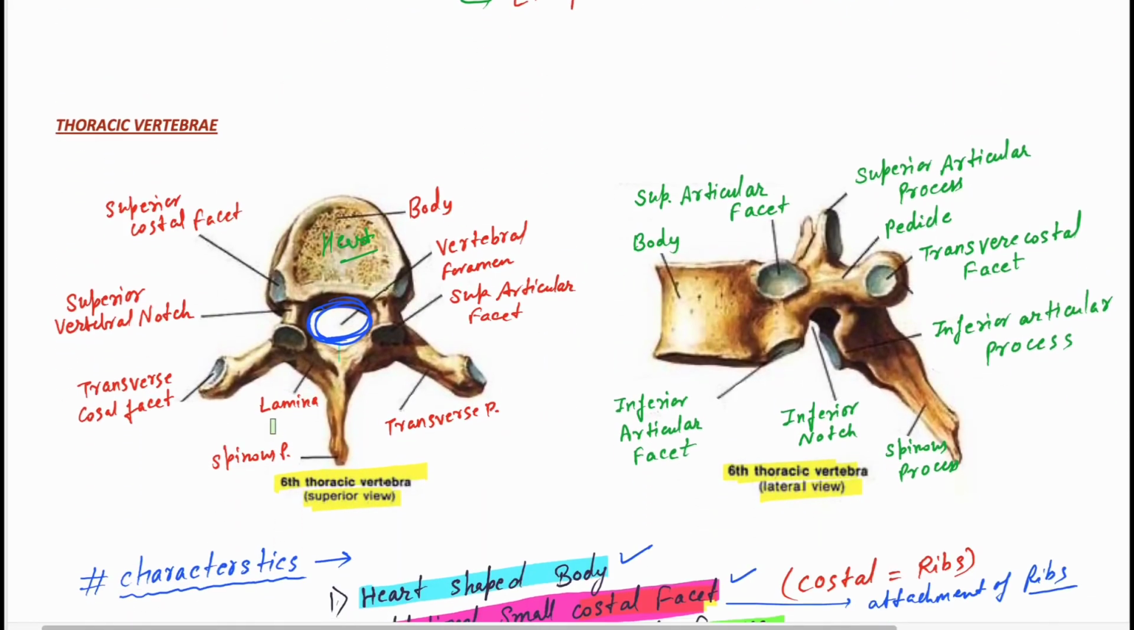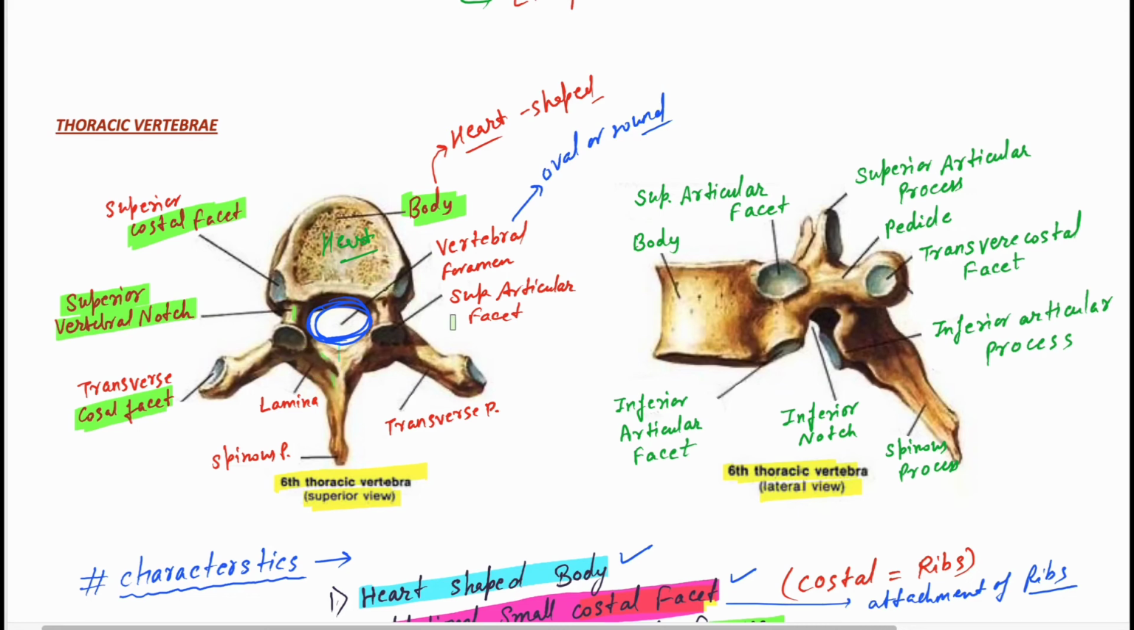You can see there is a superior articular facet, a superior small costal facet, and a transverse costal facet. This is for the ribs. Then they have the same heart-shaped body, and the foramen will be oval or round. The next is the superior vertebral notch, present superiorly here.